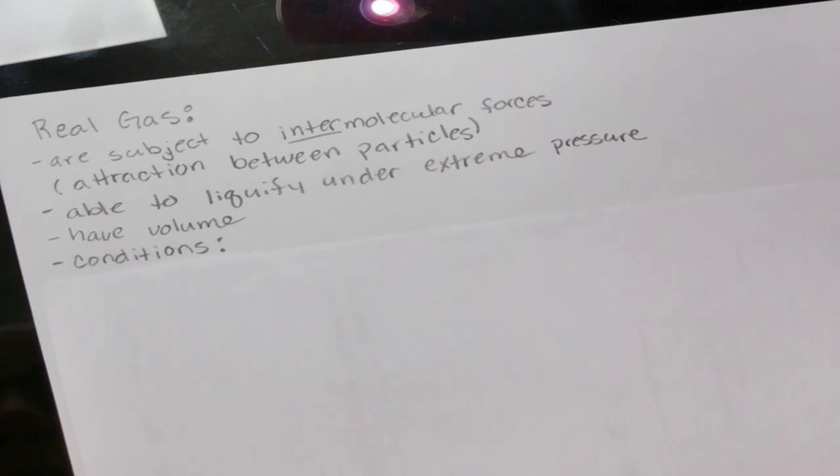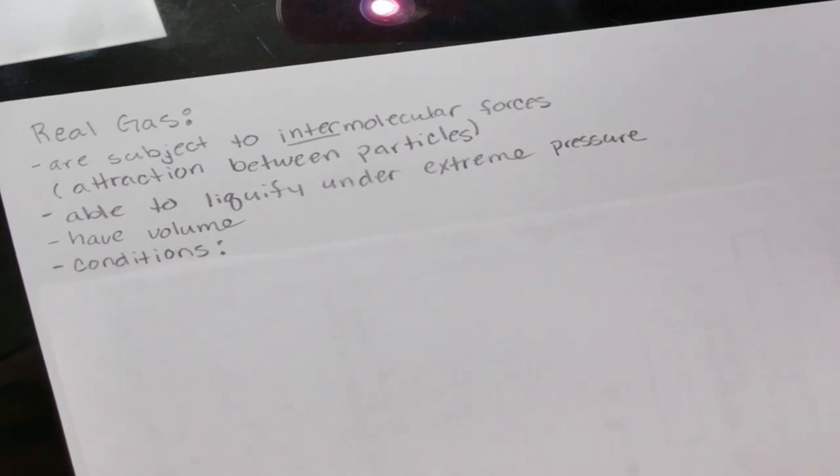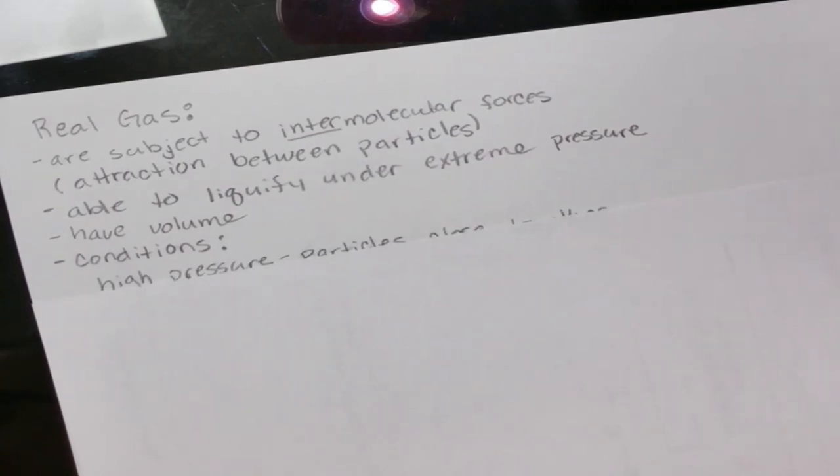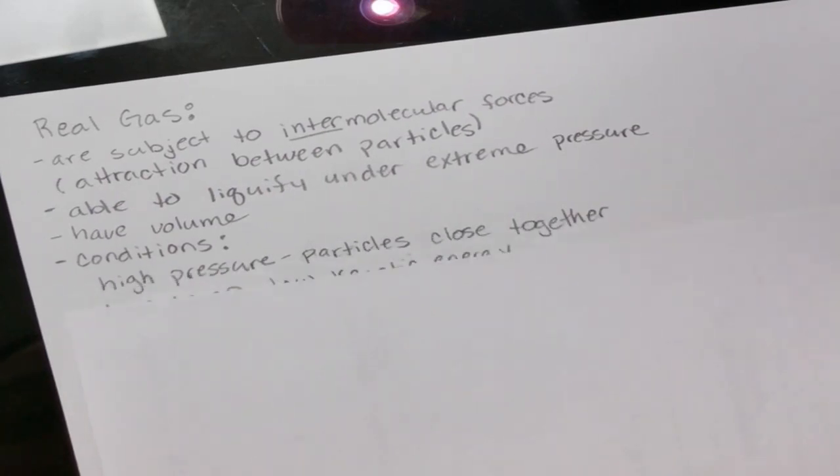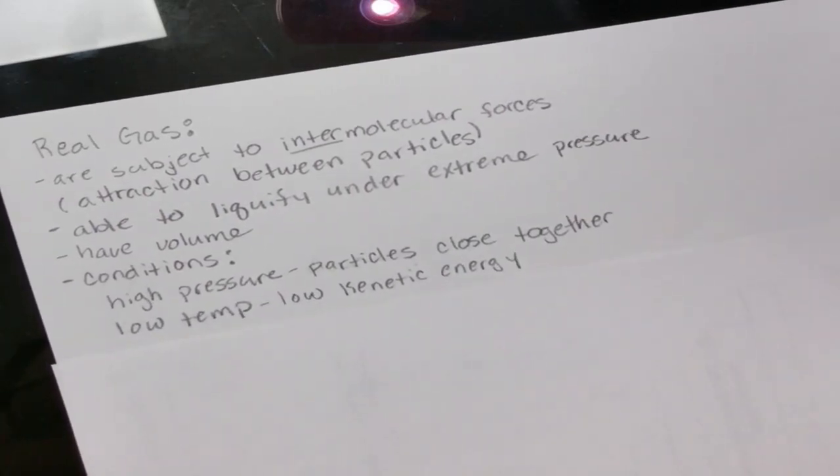Real gases have volume. And we say under the following conditions, a gas is a real gas: high pressure and low temperature. Under high pressure, particles are super close together, because remember, a high pressure is a low volume. An increase in pressure is a decrease in volume.